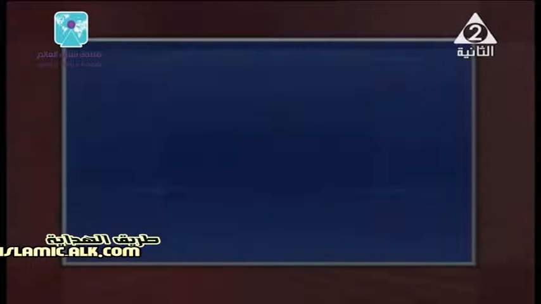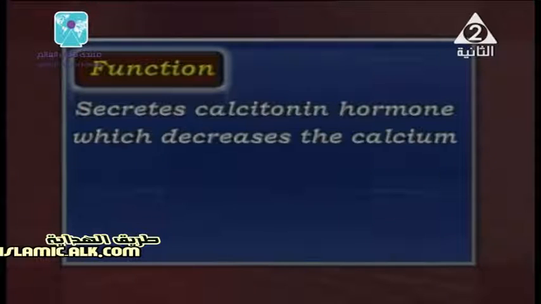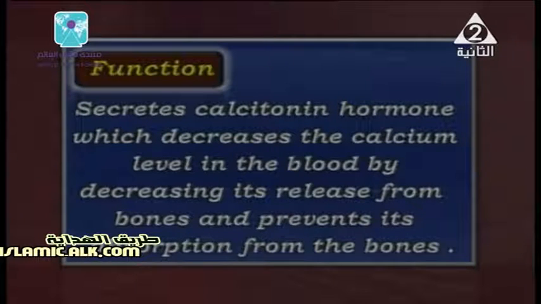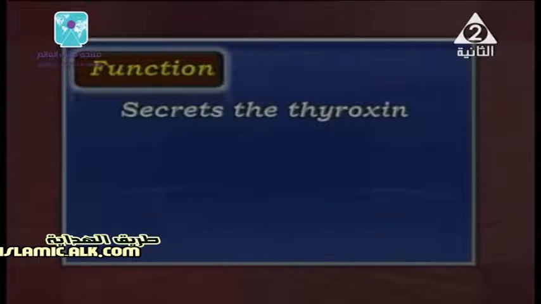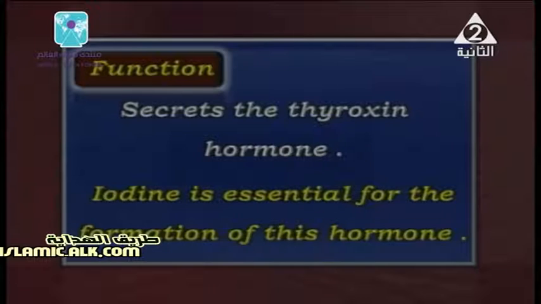Its main function is that it secretes two hormones. One of them is calcitonin hormone, which has an important function of decreasing the calcium level in the blood. But how does it work? It decreases the release of calcium from bone and also prevents its absorption from the bones. It also secretes thyroxine hormone, and to learn more about it, you have to know that iodine is essential for formation of this hormone.